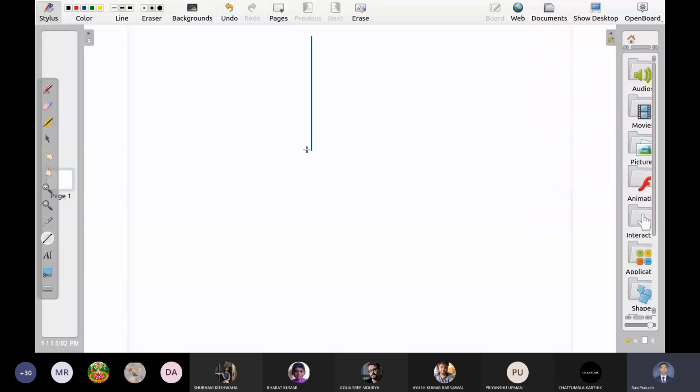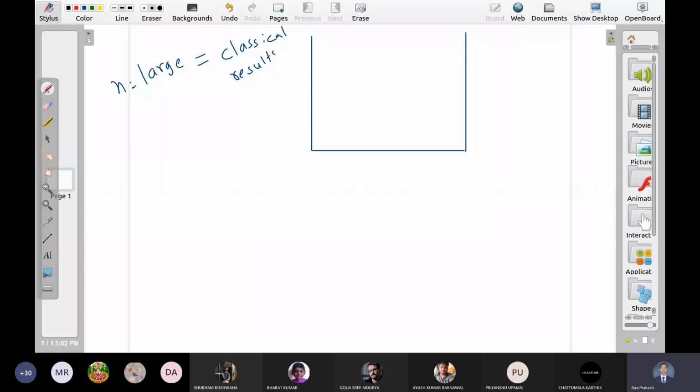When n is equal to large, it should be equal to classical results. So when n is large, I said this is the kind of wave function.